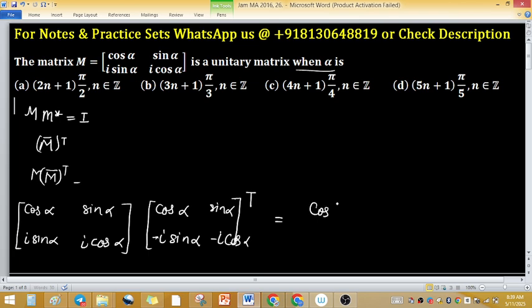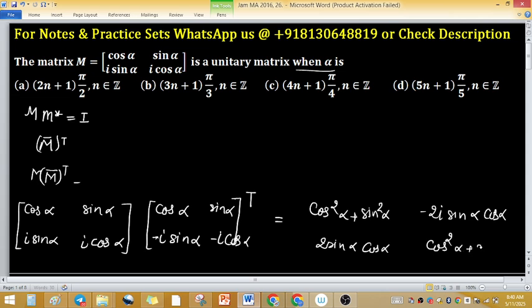cos square alpha plus sin square alpha, minus 2 iota sin alpha cos alpha, 2 iota sin alpha cos alpha, or cos square alpha plus sin square alpha. And this matrix is equivalent to the identity matrix.